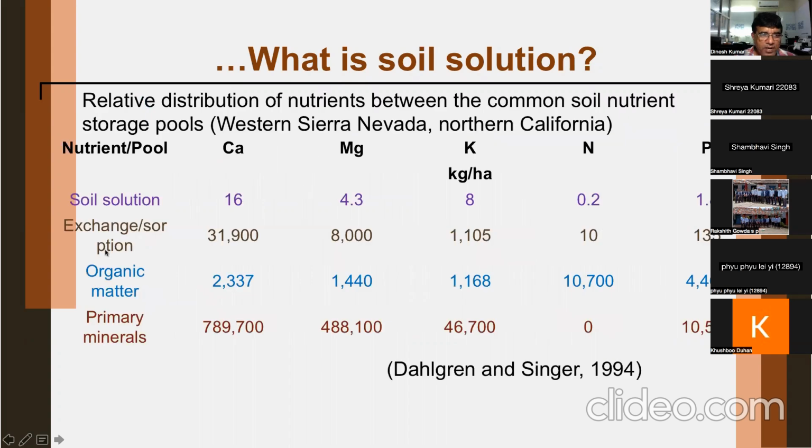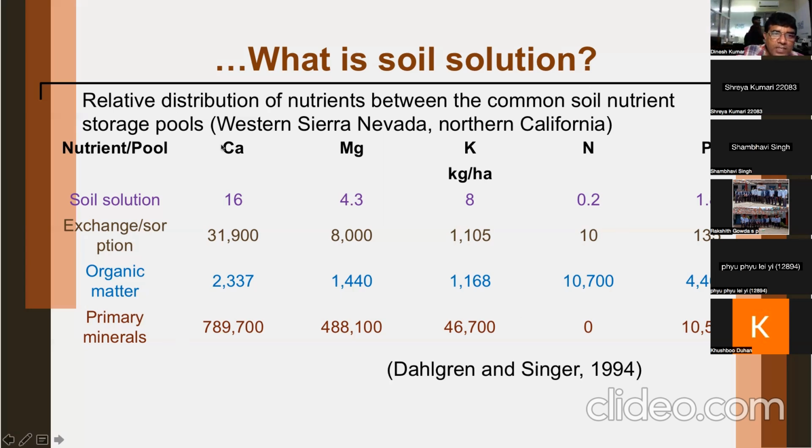Yes, sir. Fine. Now, dear students, this is very interesting data, and you can have several interpretations from this. Relative distribution of nutrients between the common soil nutrient storage pools. It is from Western Sierra Nevada, USA. Whatever country it may be does not matter. Now you see, to understand what proportion of total nutrients are there in the soil, in which form.